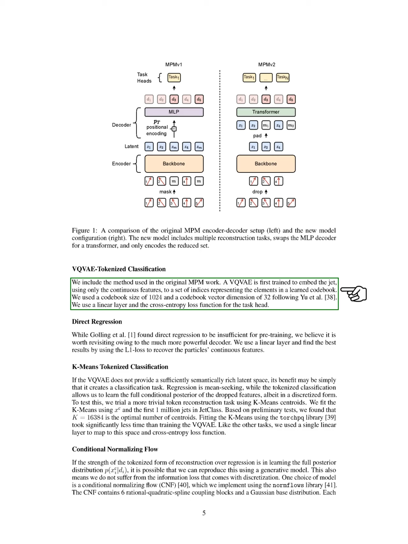Here, we first train a VQVAE to embed the jet using only continuous features, mapping them to indices in a learned codebook of size 1024 with a vector dimension of 32. Again, we use a linear layer and the cross-entropy loss function.